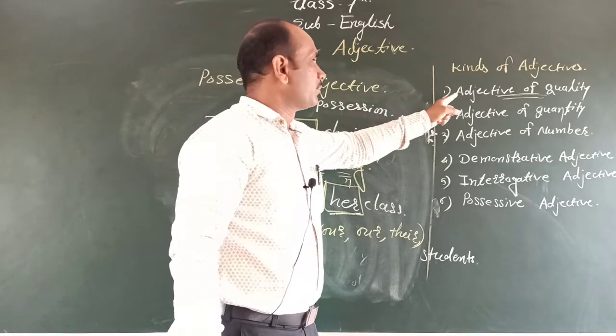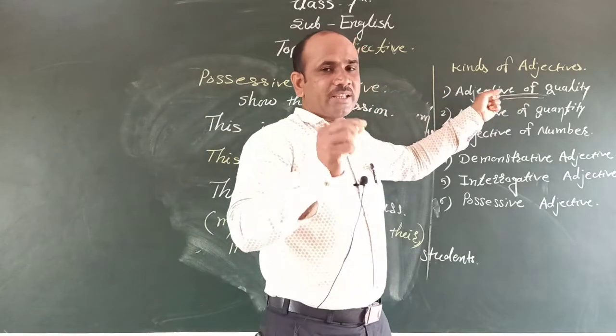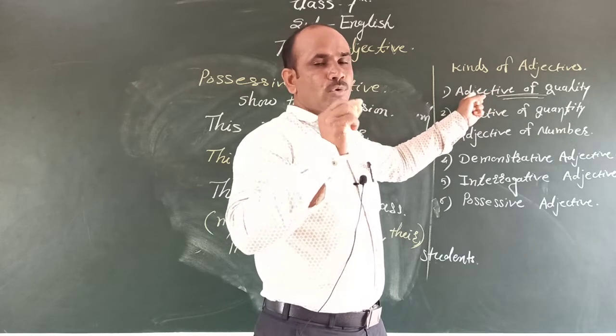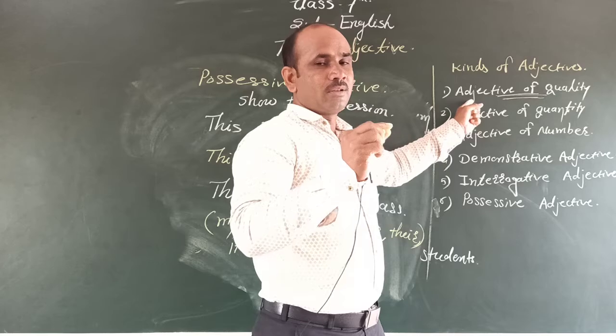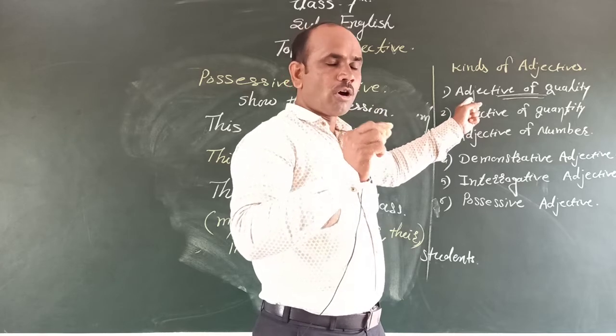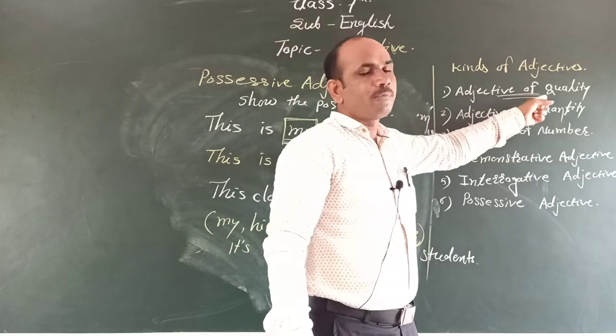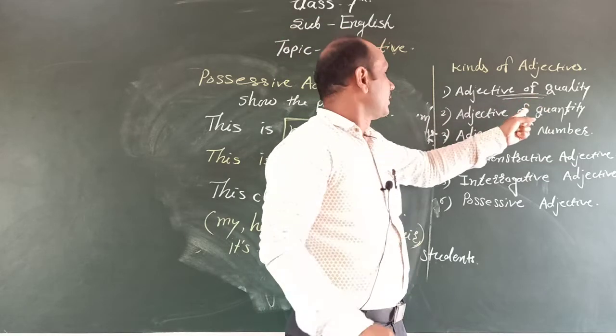Adjective of quality shows the quality, for example good, sweet, short, tall, high, intelligent.